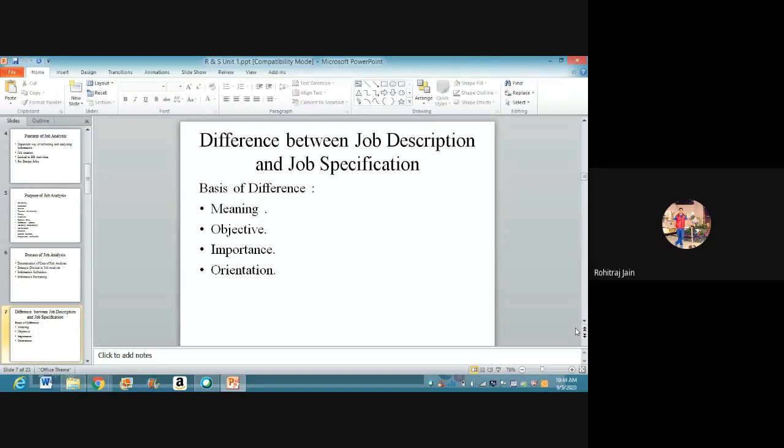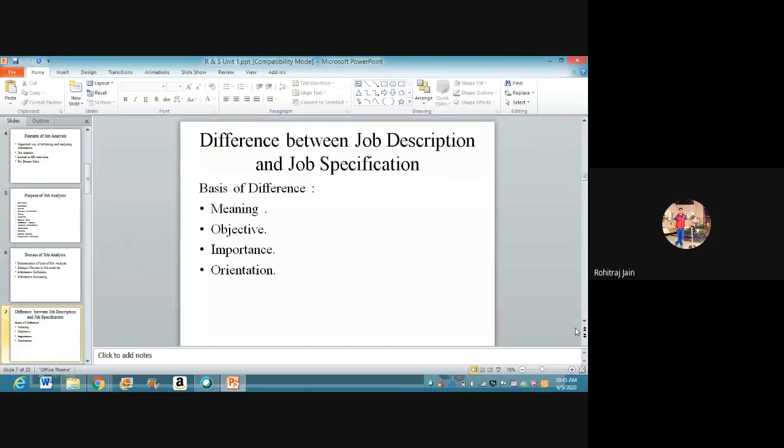Then the third parameter on which I can differentiate between JD and JS, that is importance. First, I'll take job description. It helps in better job performance in an organization. Whereas job specification, it facilitates employee development. Then the last one, that is orientation. I'll explain job description. The parameter will be orientation.